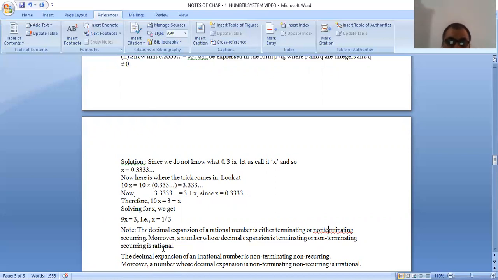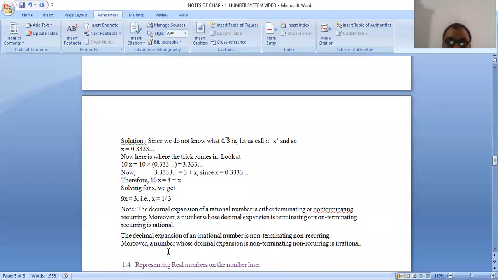Try to understand this. Terminating means the decimal expansion of a rational number p upon q comes to an end, that is, the remainder is 0. Or we get in the quotient a digit or a set of digits that repeats time to time. We say that is non-terminating recurring. These types of numbers are known as rational.